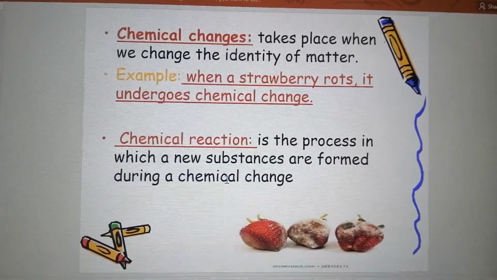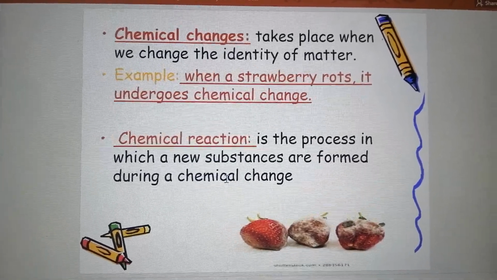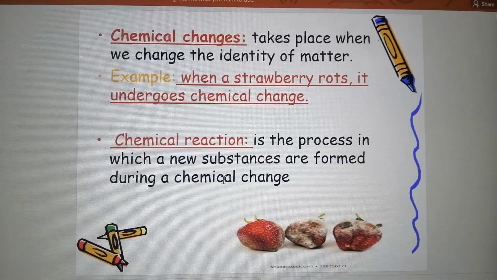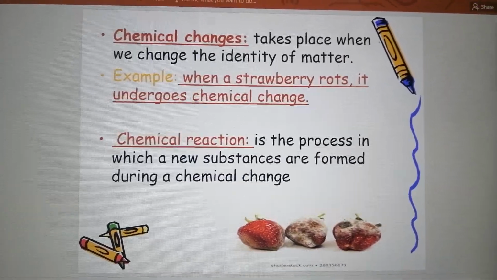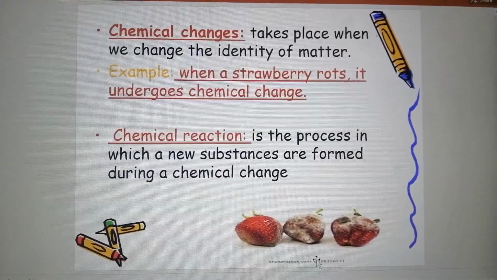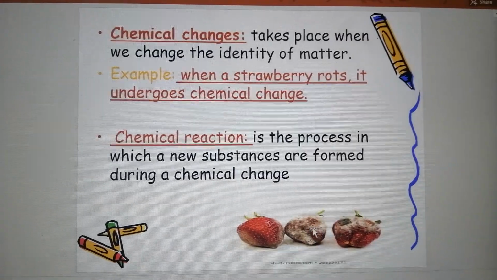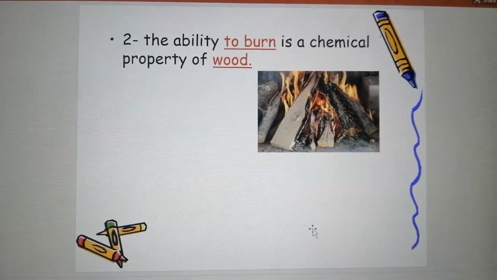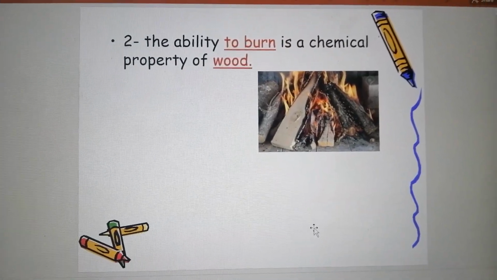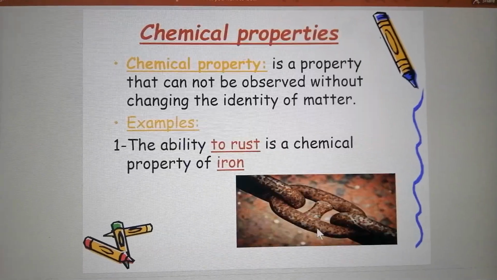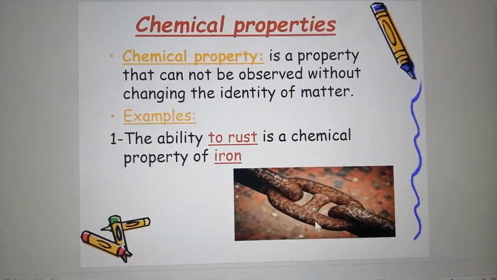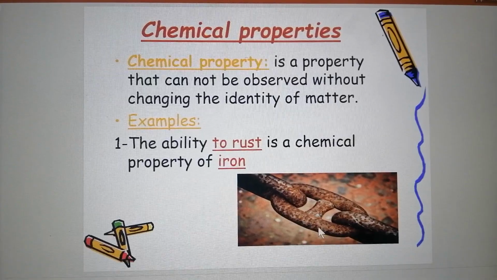So in the chemical reaction or the chemical change, we have a new substance. It was a strawberry and then it became a rotten strawberry. Like this, there is fungus on it. It was wood and then it became ashes. So this is a new substance. It was iron and now it became rust.